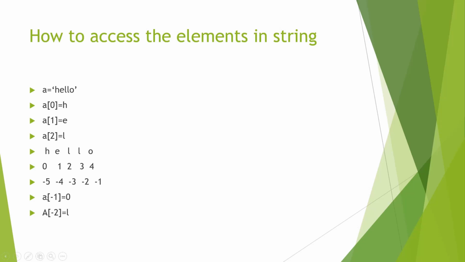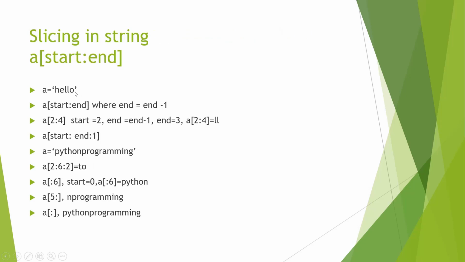Okay, so when we do a and then -1 within a bracket, we are pointing at the last letter within a string, that is O. If we do a -2 within a bracket, we are pointing at the second last letter within a string, that is L. So here we store string hello within variable a.